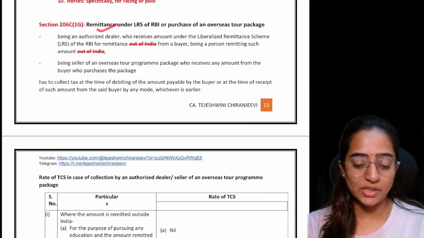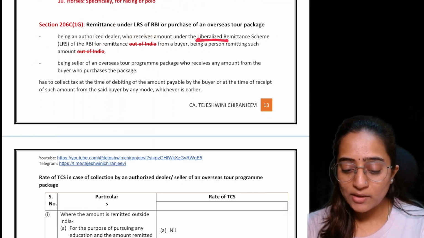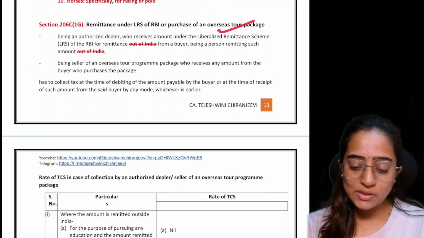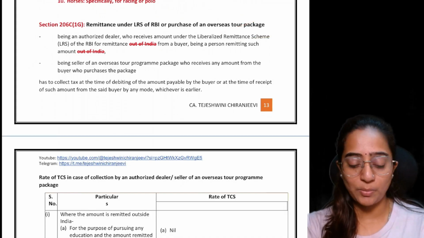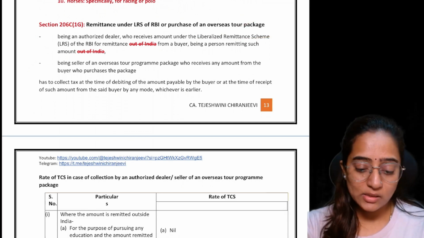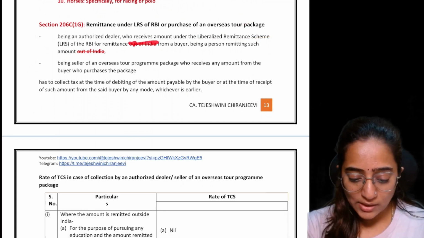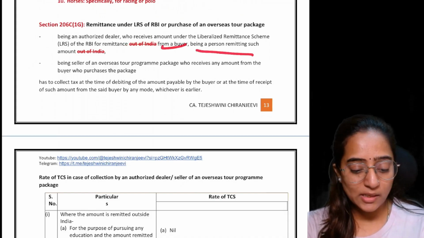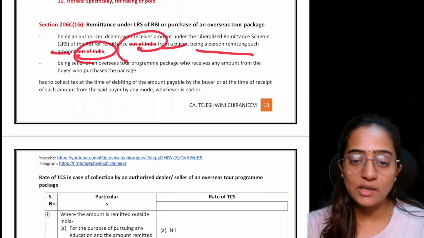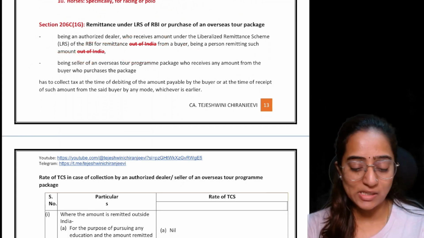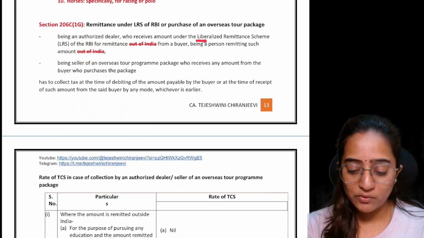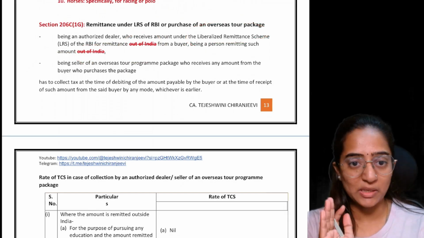You, being an authorized dealer under RBI who receives an amount under the LRS scheme for the purpose of remittance. Earlier, the words "outside India" were there. Now, the words "outside India" have been removed from "a buyer being a person remitting such amount outside India." That is, the condition of remitting outside India has been cancelled. It means now, in India or outside India, wherever you are using the LRS scheme is what they have mentioned.